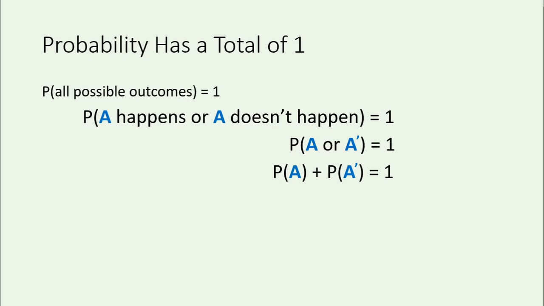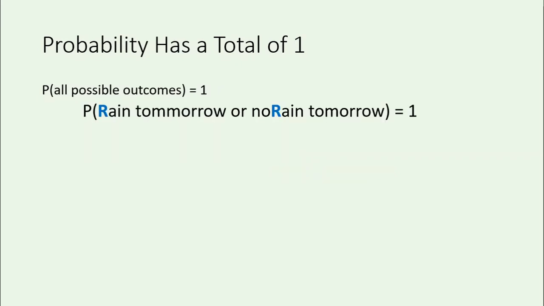Now let me put this into context for you. The probability that it rains tomorrow or that there is no rain tomorrow. These are all of the possible outcomes. Either it rains or it does not rain. So this should add up to a total of 1.